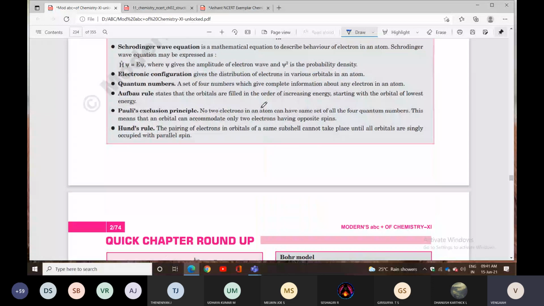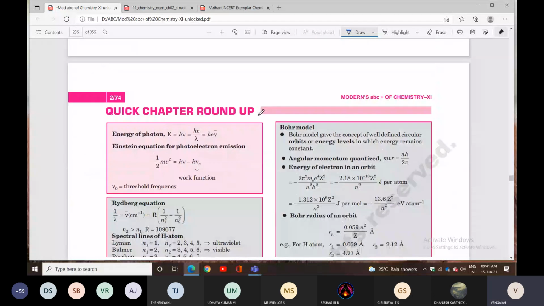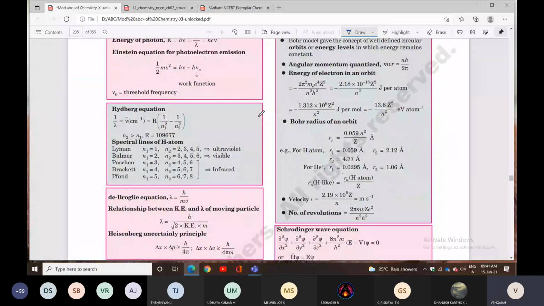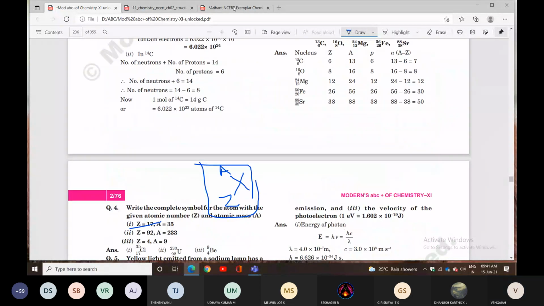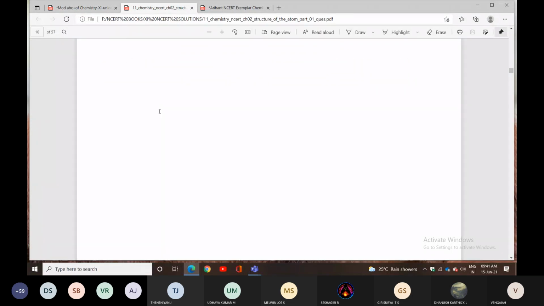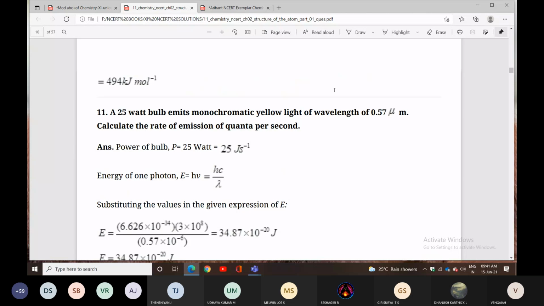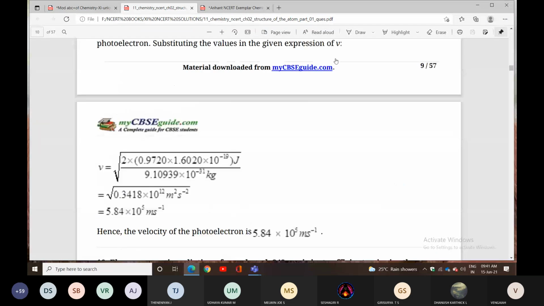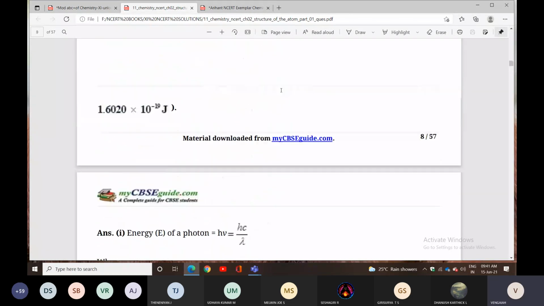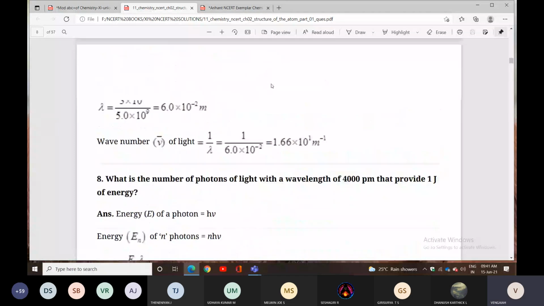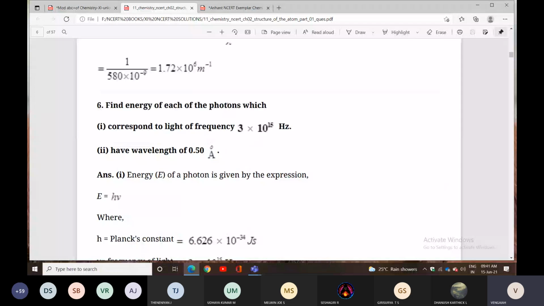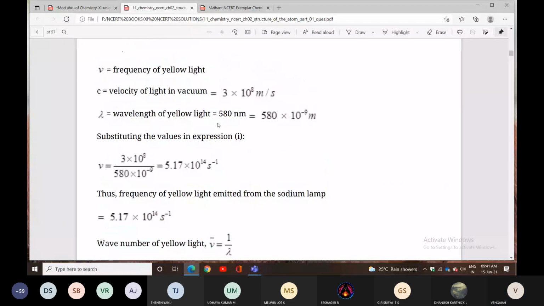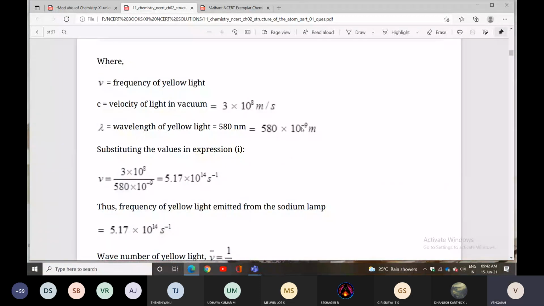So 1 nanometer equals, just 1 minute. Look here. 1 nanometer is 10 to the power of minus 9 meters.